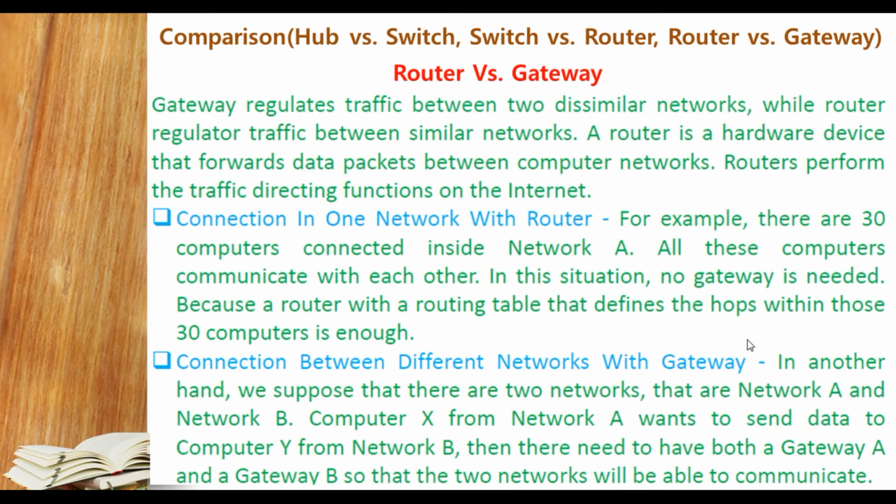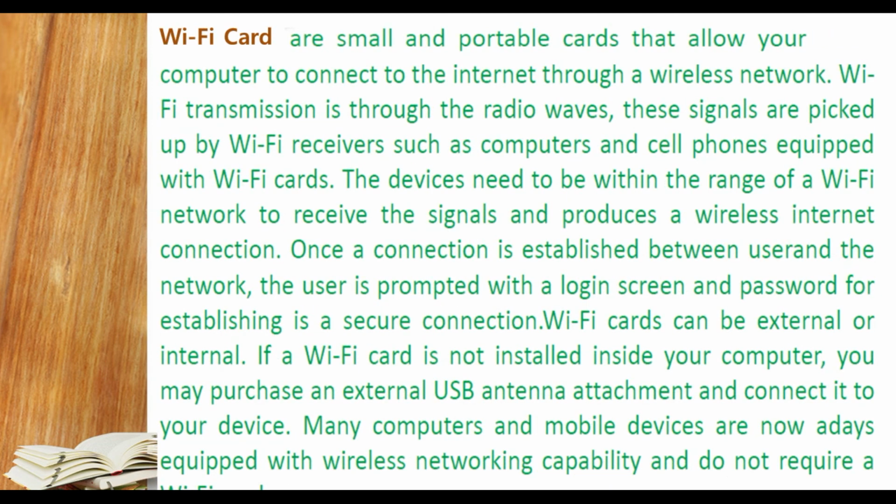You can consider that computer X is connected to network A, network A is connected to network B, and network B is connected to computer Y. So if computer X wants to send information to computer Y, there are two networks between them, network A and B. At that time a gateway is required, which converts the protocol from one network to another, and it also regulates the traffic between the two different networks.